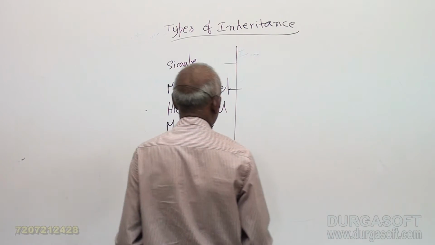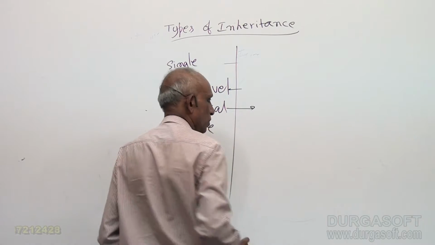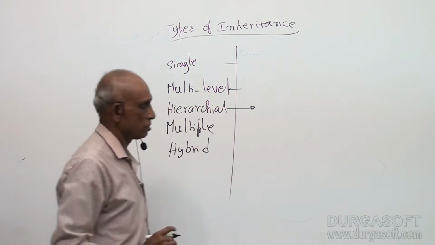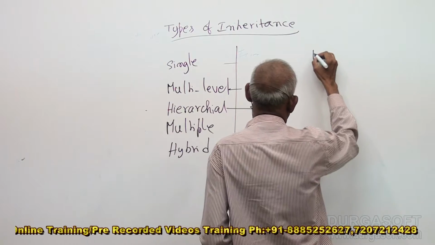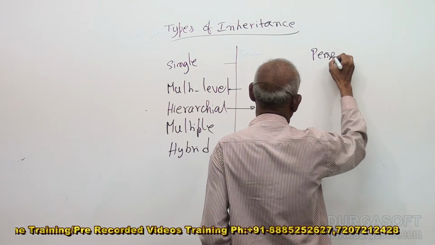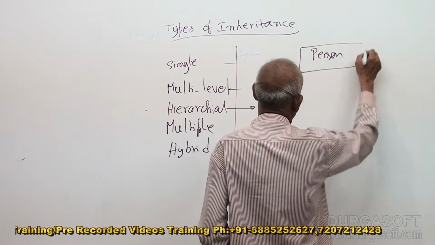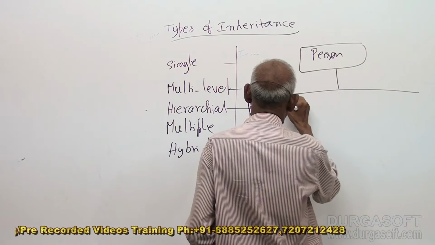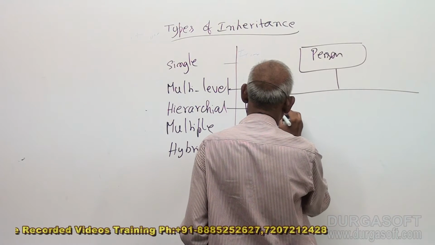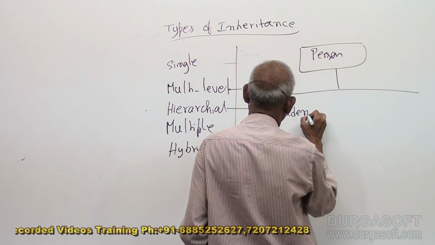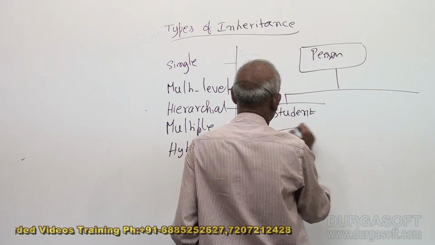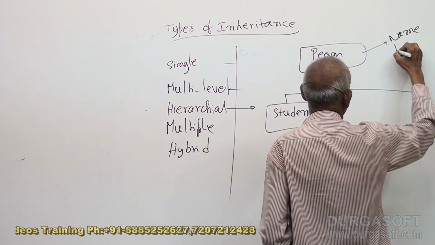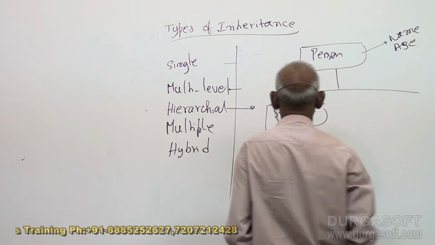Next is hierarchical. Hierarchical means multiple classes being derived from a single class. Same person class, if you take, I can derive, for example, student. So basically a person has name, age.